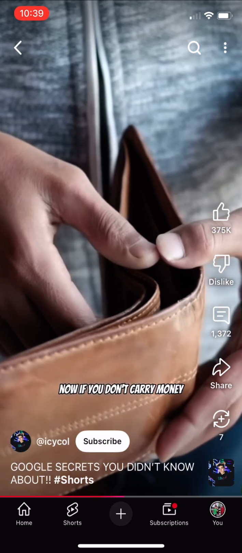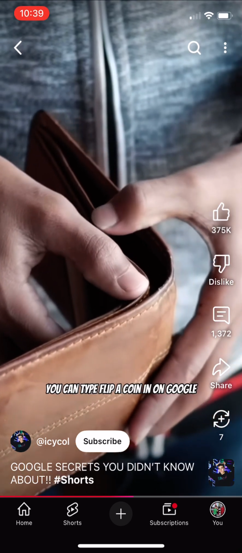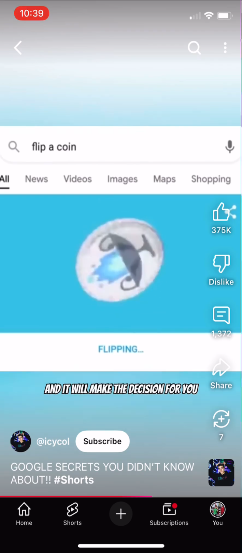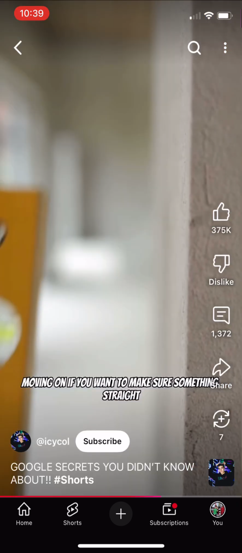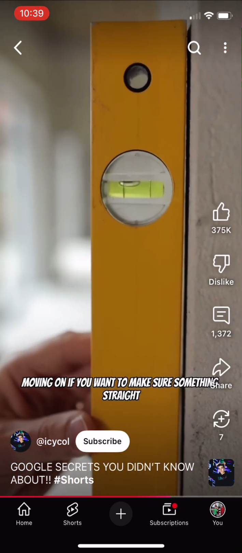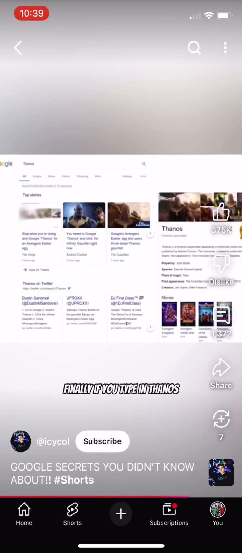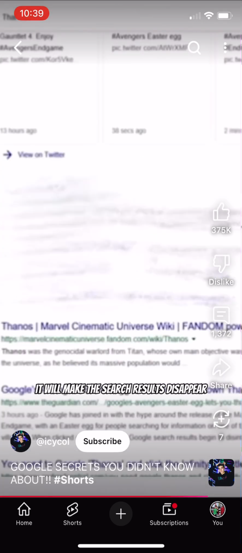Now, if you don't carry money but you need to make a decision, you can type flip a coin on Google and it will make the decision for you with their own personal coin. Moving on, if you want to make sure something's straight, Google has their own bubble levels, so you will never need any tools.